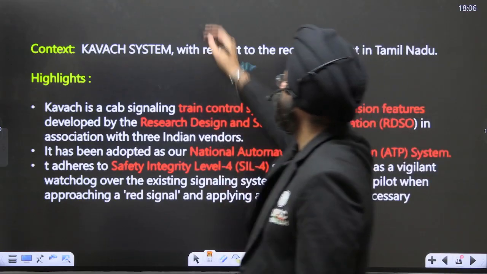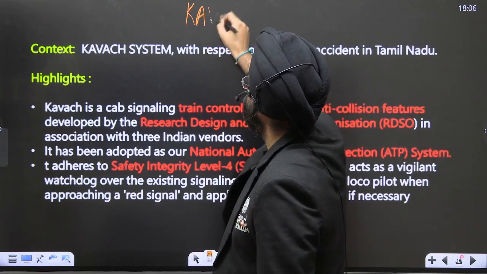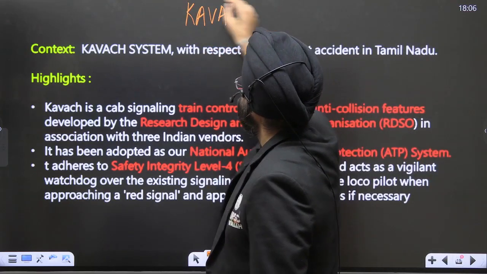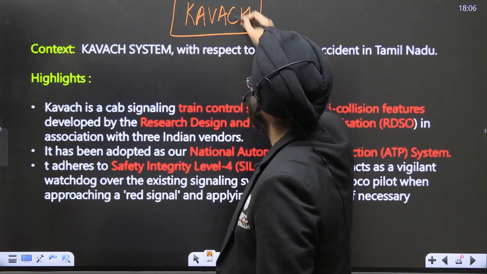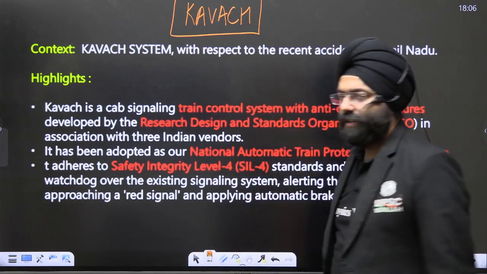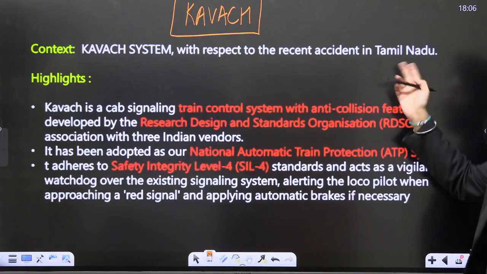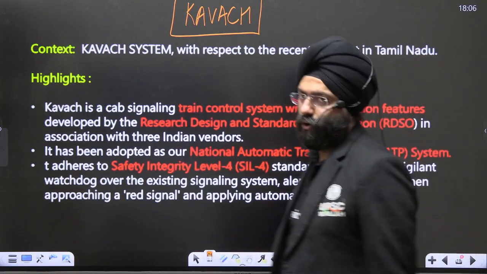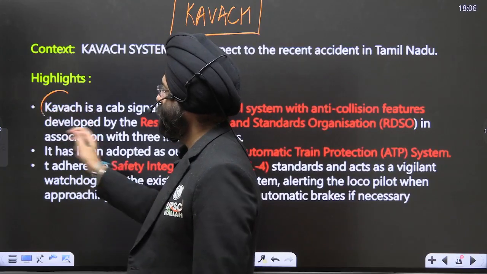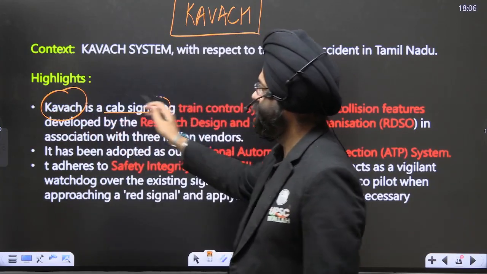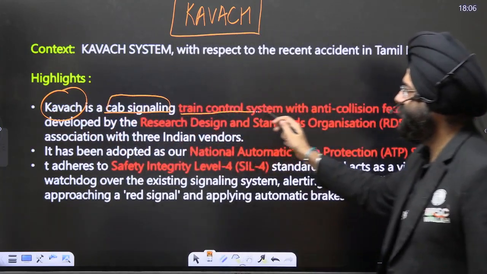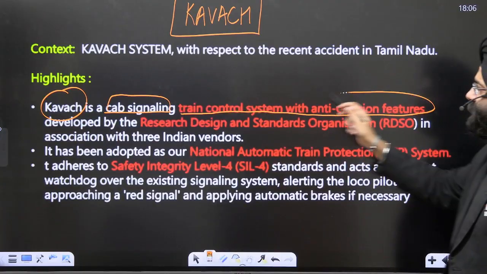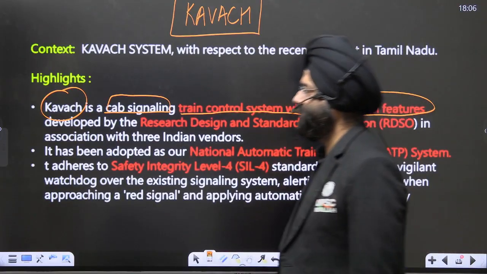Next is Kavach. Now, please understand, with the recent accident between trains taking place in Tamil Nadu, the Kavach system and the study of Kavach becomes important. Now, see, what is Kavach? Kavach is a train signaling and control system with anti-collision features.